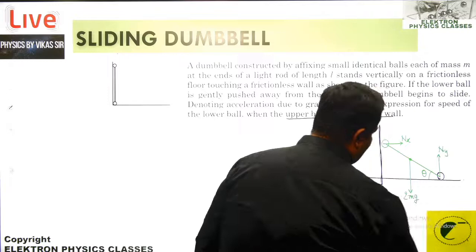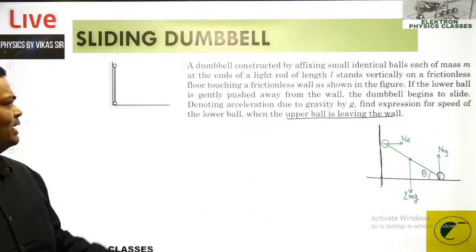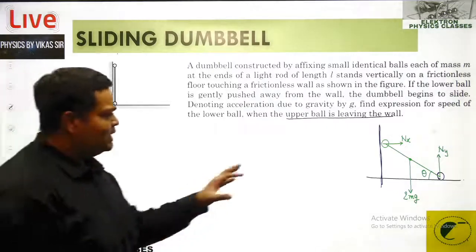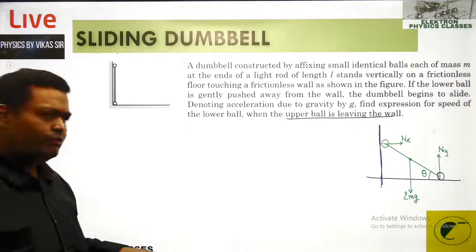That should be the 2 mg force which is acting from the center over here, because the net mass of the system is how much? 2 m. So these are the forces. There is no frictional force over there, right? There is no frictional force.